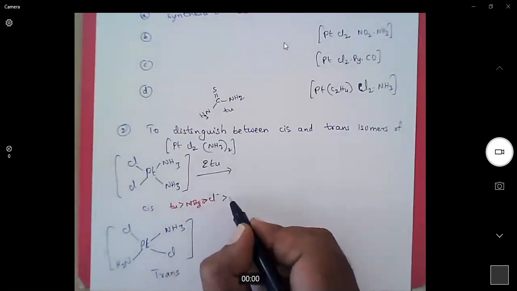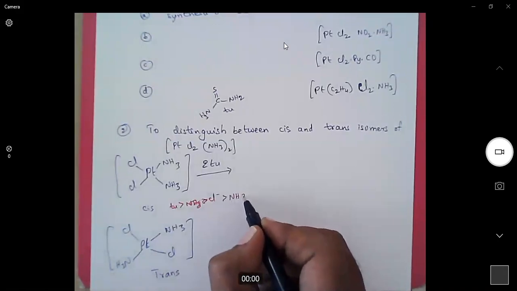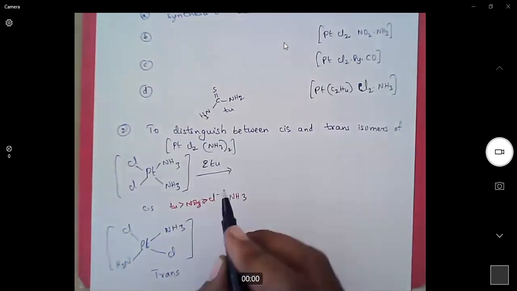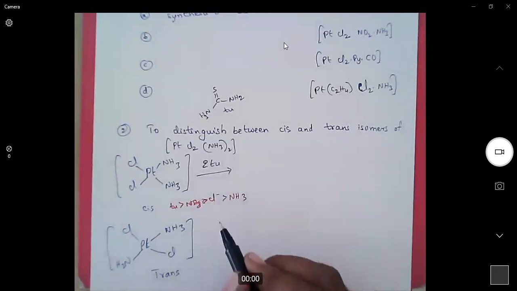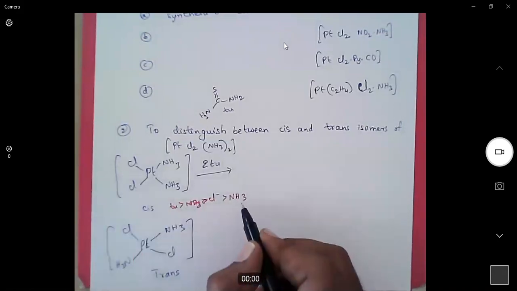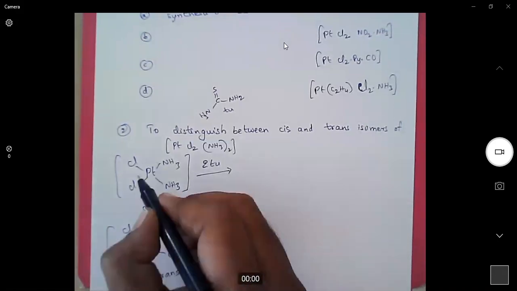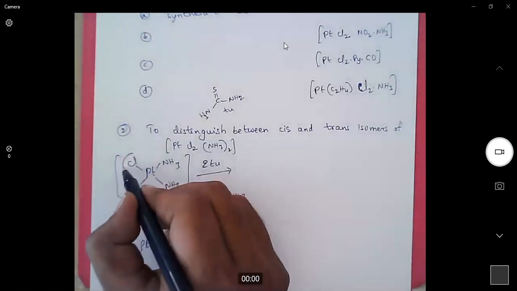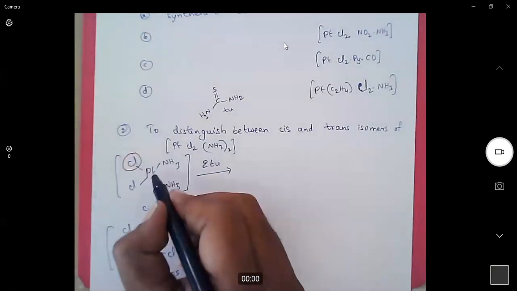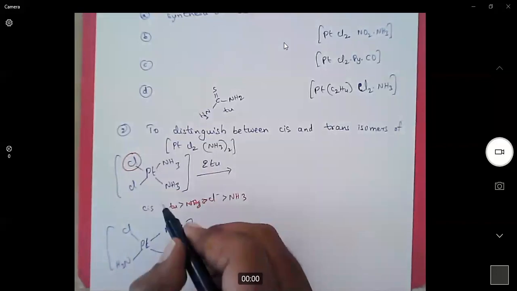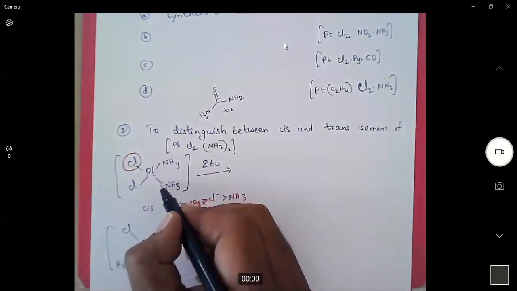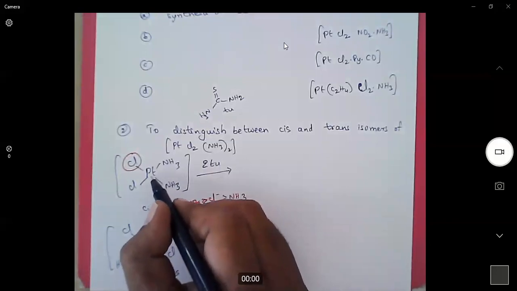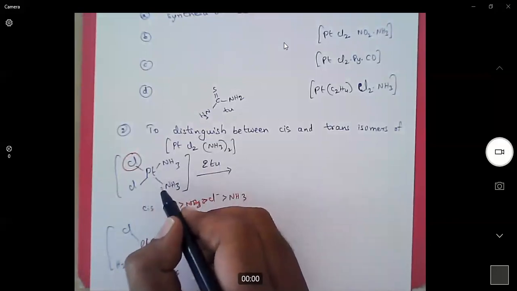When we look at the trans effect series, chloride ligand is stronger than ammonia. That means chloride will form a stable bond with platinum. As a result, this trans bond, the platinum ammonia bond, will become weak.